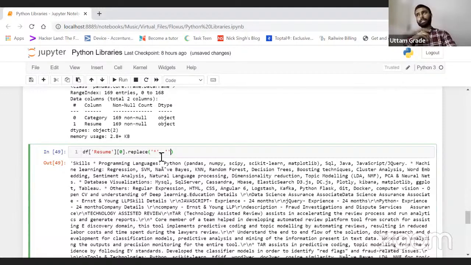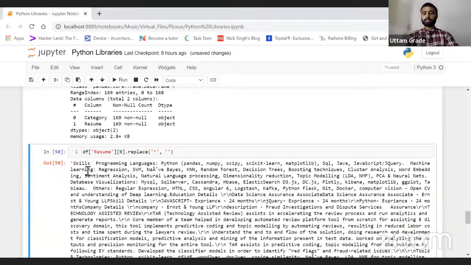This is the meaning of empty, right? Empty space. If I just run this, it will work for sure. Yes, see, the star symbol has been removed now. How easy it is, right? Pretty much simple. If I just want to remove this, it will work.